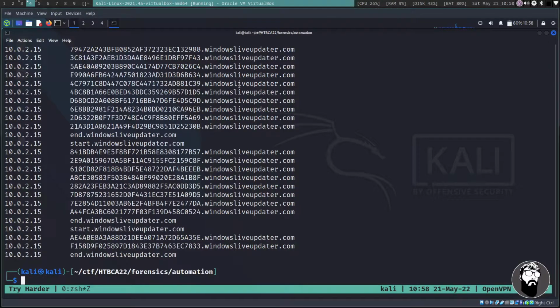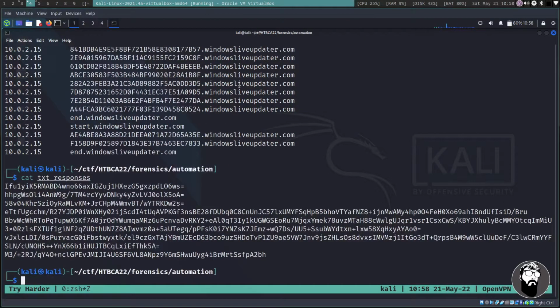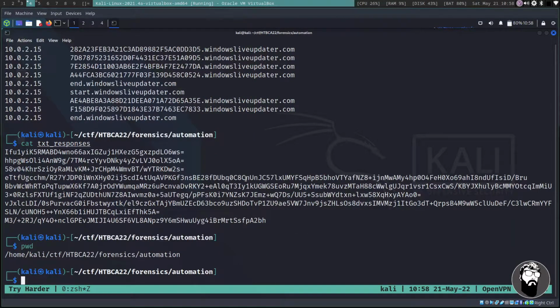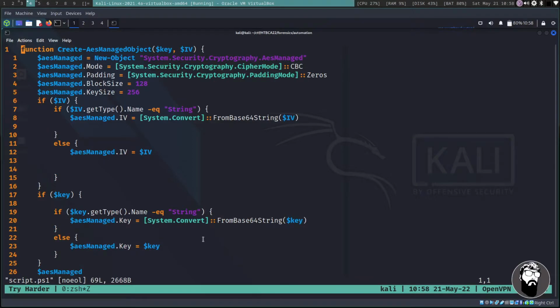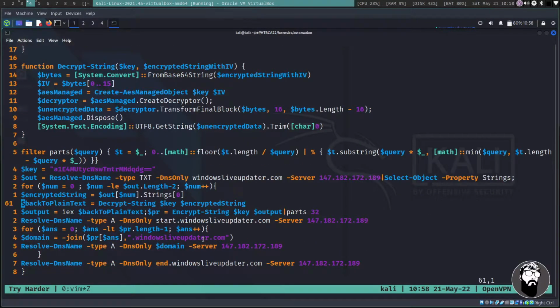Okay, this is where it gets a little bit interesting. We have these text responses, so I'm going to look at that one more time. We have these text responses that are base64 encoded, and if we look at the working directory we're in, home Kali CTF HTBCA forensics automation. Since I'm going back into the script, and we don't have the ability to run this Resolve-DnsName type TXT windowsliveupdater.com on this server, we're going to have to get our output another way.